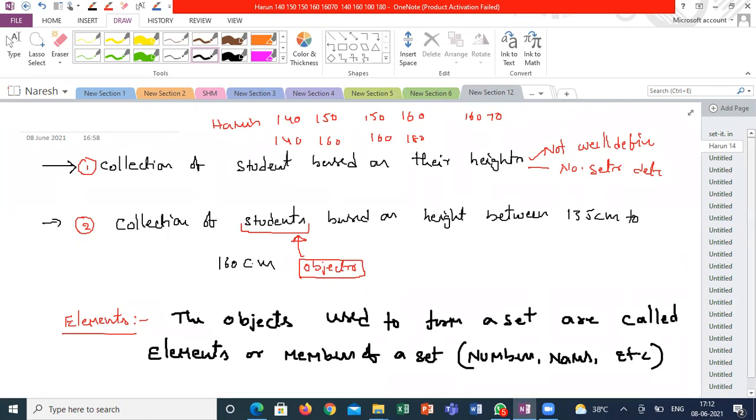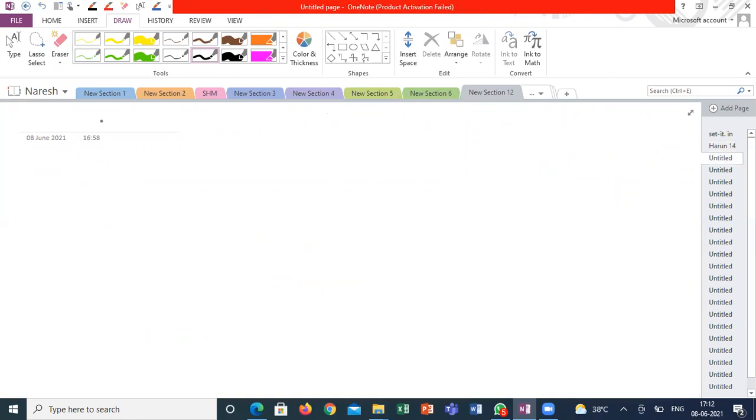So how can we represent a set? How to represent a set?